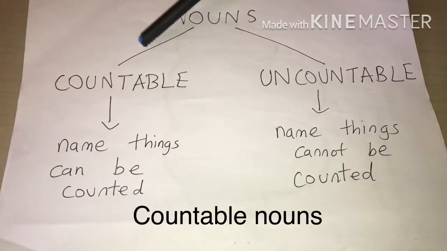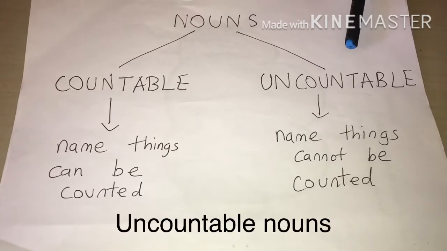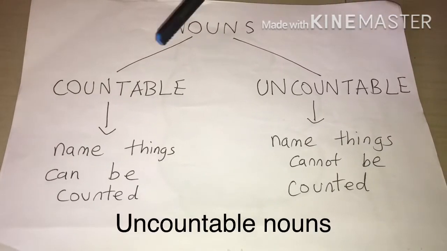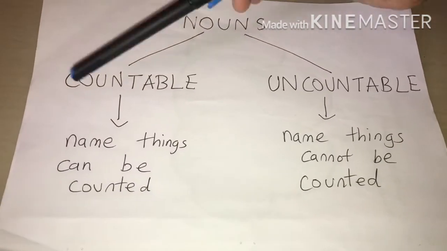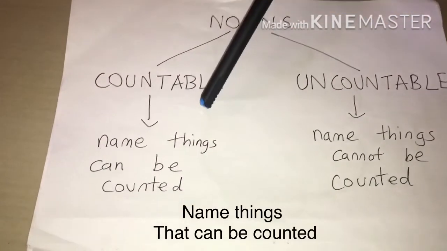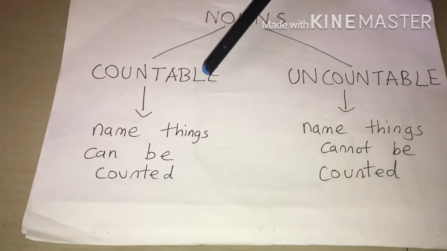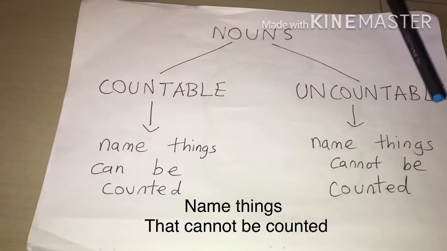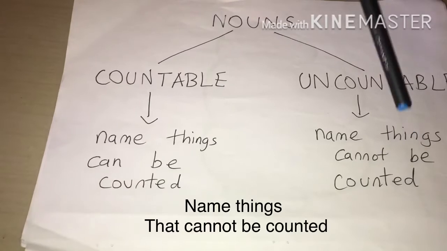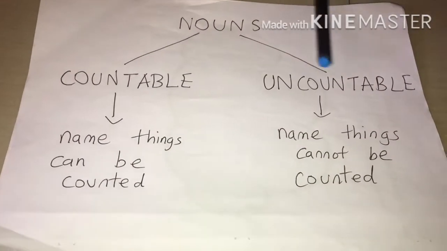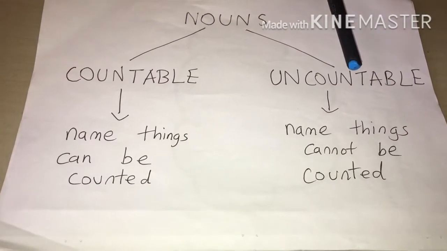Nouns: countable nouns and uncountable nouns. Today we are going to see both the nouns. The name of things that can be counted is called countable nouns, so you can count. And the name of things which cannot be counted is called uncountable nouns, which you cannot count.